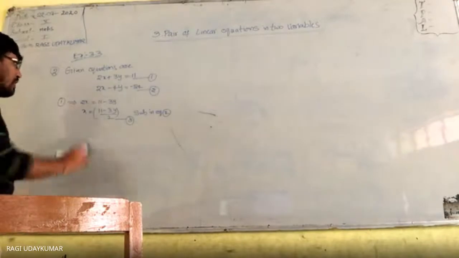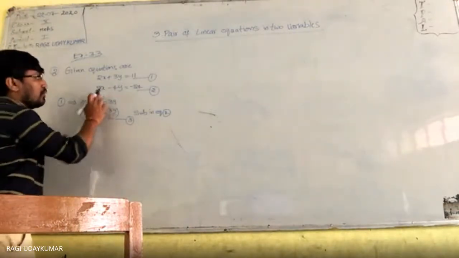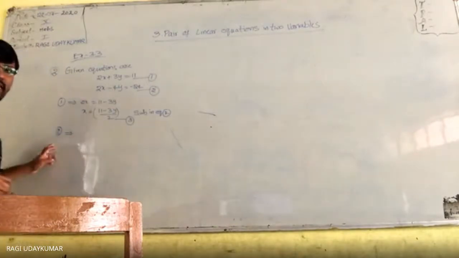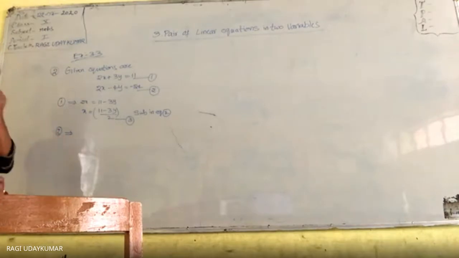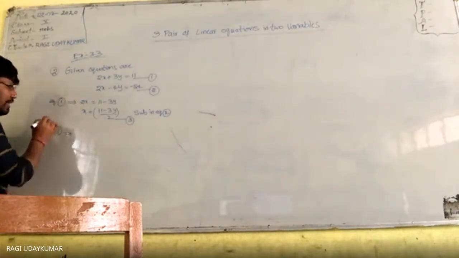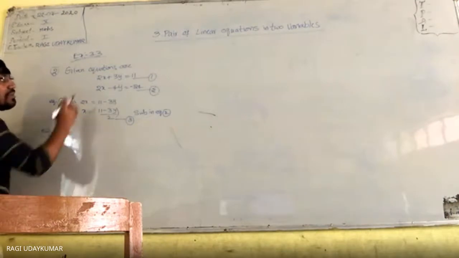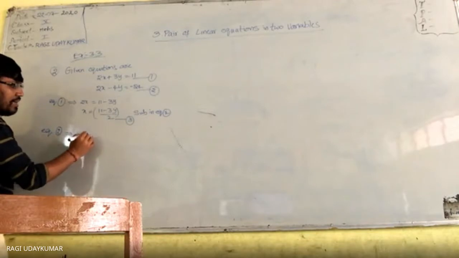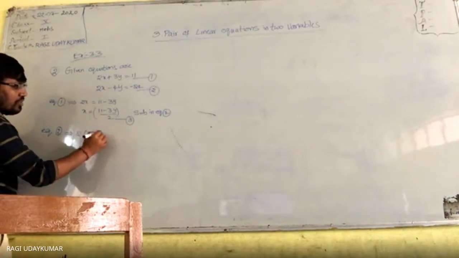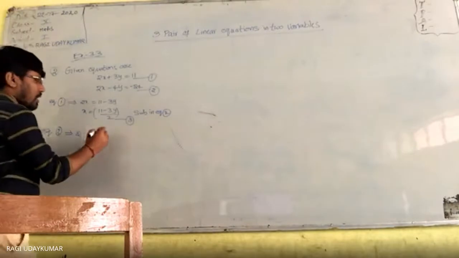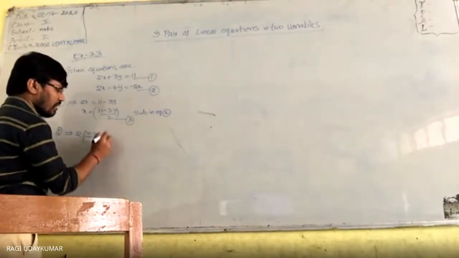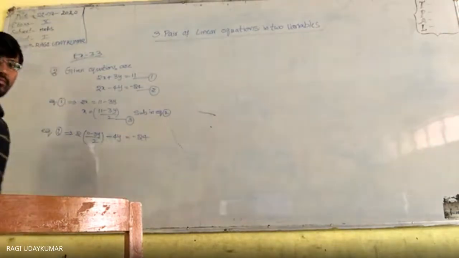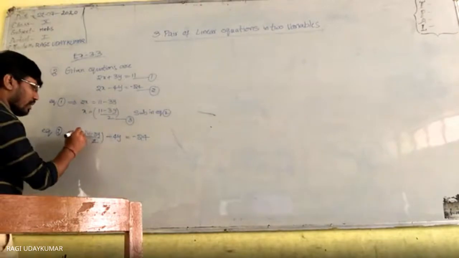Equation number 2 में substitute करो. X value 11 minus 3y by 2, in this place you have to substitute. So the second equation is changing. Equation number 2 से इधर आ रहा है 2, but x बोले तो क्या है? ये 11 minus 3y by 2, plus minus 4y is equals to minus 24. So now what you get here? 2 and 2 will get cancelled.